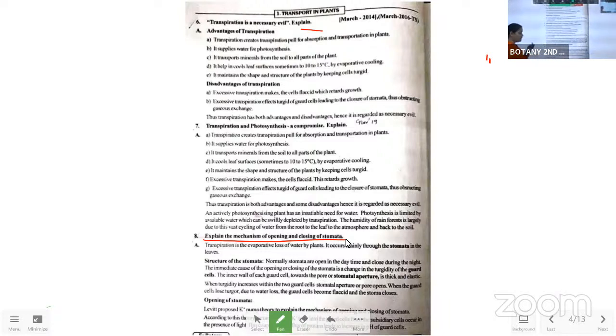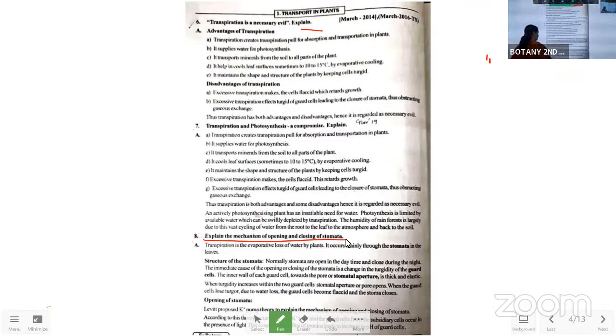So don't think that we have to write that many things for the 4 marks. By now, you will be adjusted to the writing part in my subject. Whatever it may be, the question may be a small one, but sometimes the answer is somewhat bigger, and sometimes it's a very short answer. Here it's the structure of the stomatal apparatus and its opening and closing, that is Levitt's K plus pump theory, that we need to explain here. Then only we will get 4 marks.